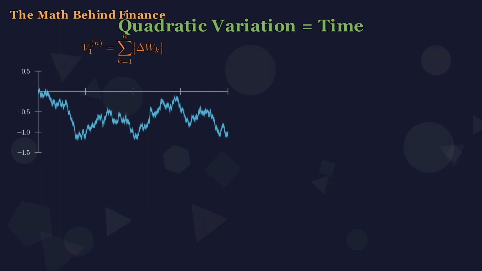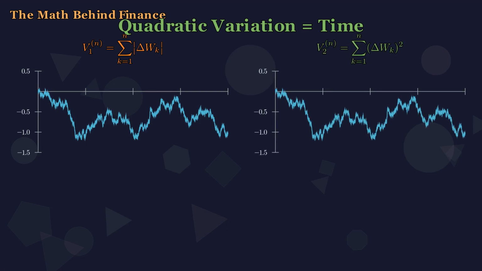One dimension up. From absolute values to squares. V sub 2 is the sum of the squared increments instead of absolute increments. Each squared increment has expectation equal to its time step. This is just the variance of the underlying Gaussian. Sum n of them, n times delta t equals t. The expected value is simply t, regardless of n.